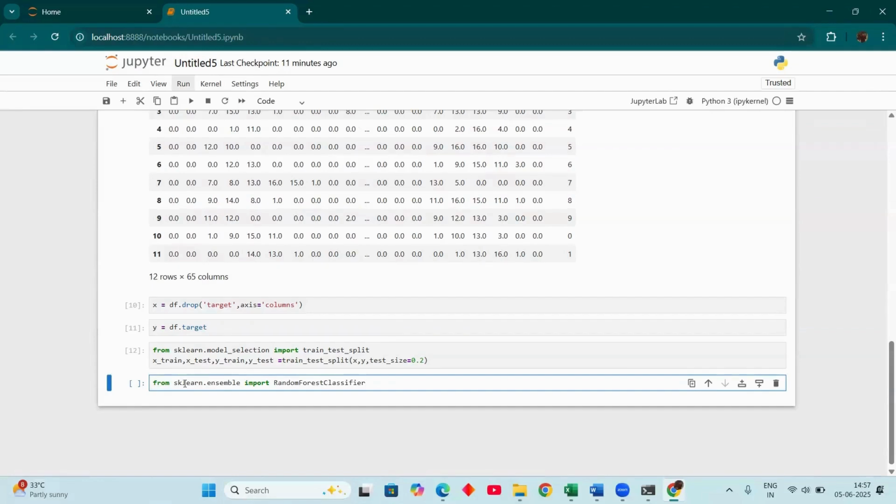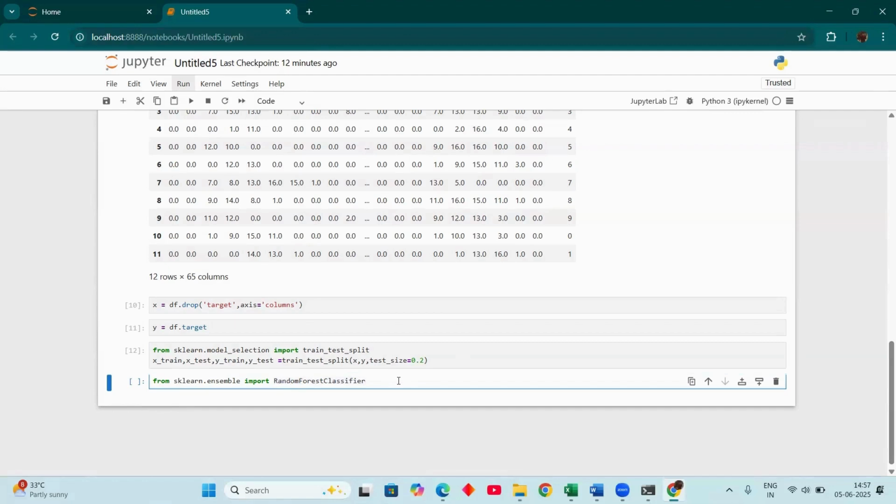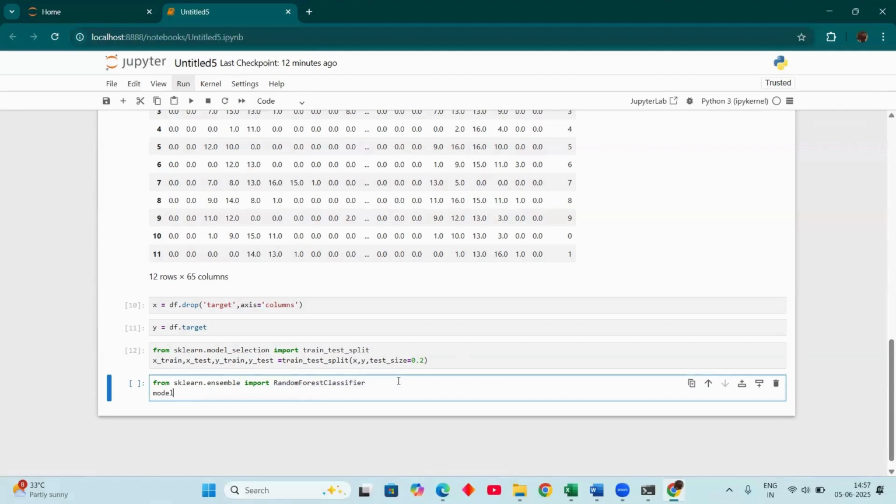I'm importing this model. From this, I am creating a model. I take a variable called model and assign the random forest classifier to it, and then I give it a parameter.